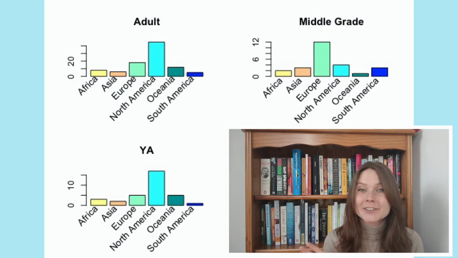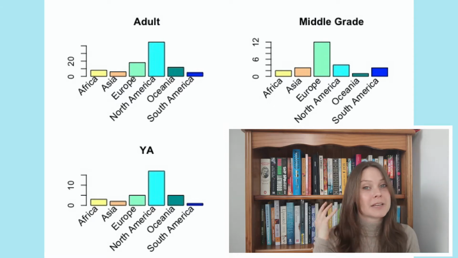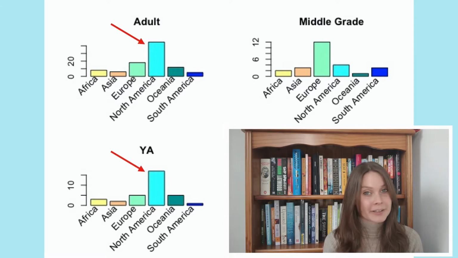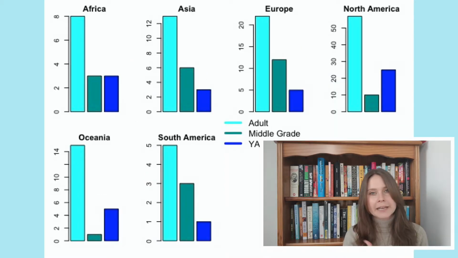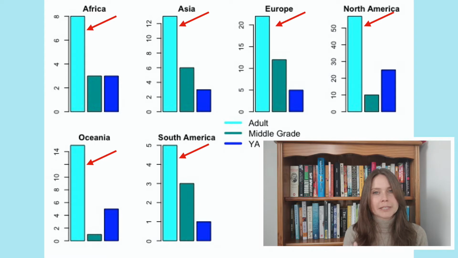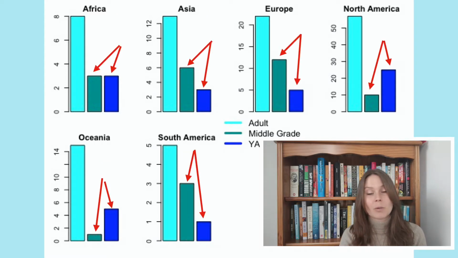But where it does get interesting is if we look into age categories. Now, most adult and YA stories are set in North America, but most middle grade stories are set in Europe. And North America is not outcompeting Asia and South America by all that much. So that's kind of encouraging. It looks like each region publishes mostly adult, but then half of them publish more YA and half of them publish more middle grade. That's interesting.